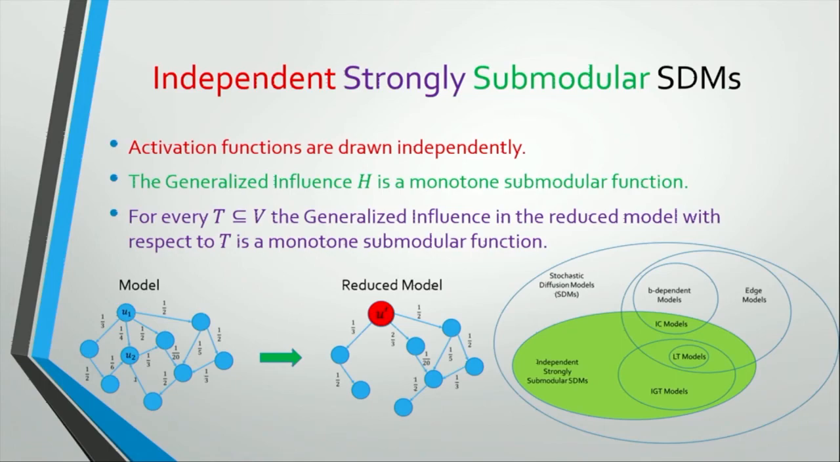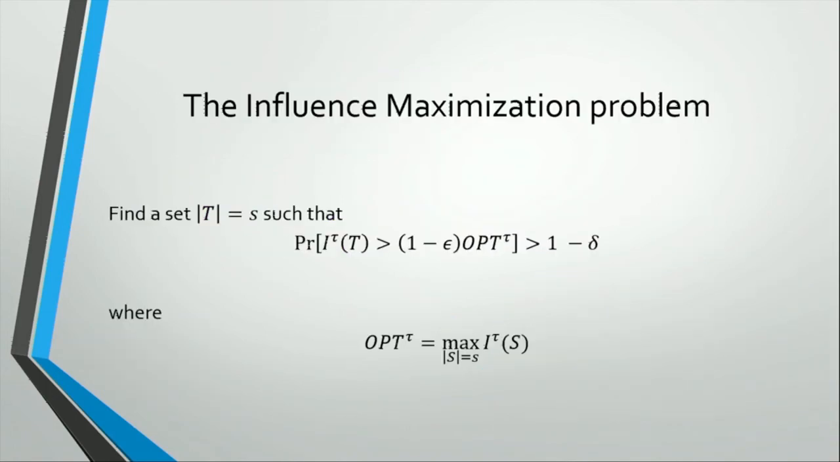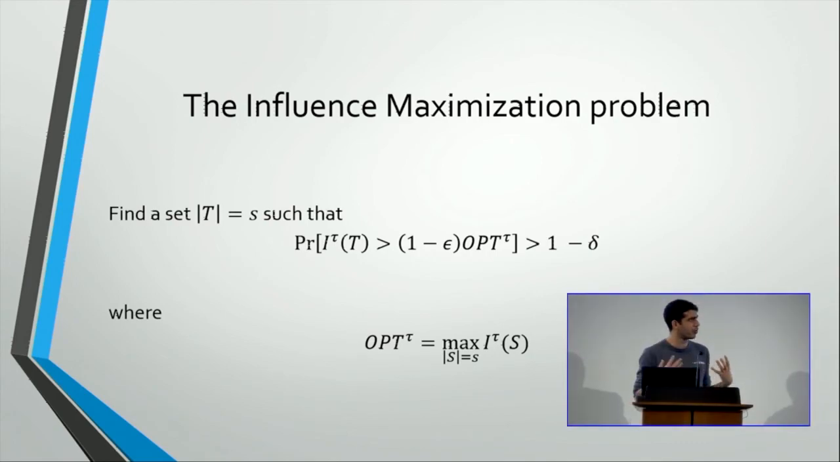And third, when we activate some nodes, we can create another model, which we'll call reduced models. The reduced model is not a sample, it's a model. And in the new model, the influence function is also monotone and submodular. So if I have those three properties, we call it independent strongly submodular SDM. So now we can talk about the problem formally after we're done talking about the models.